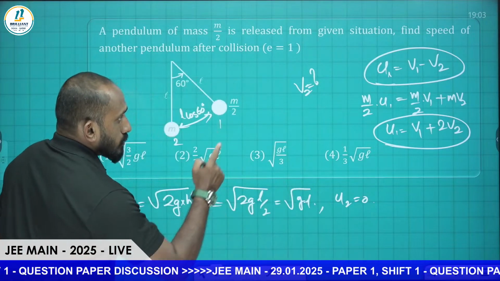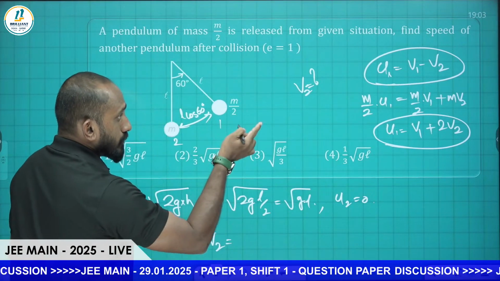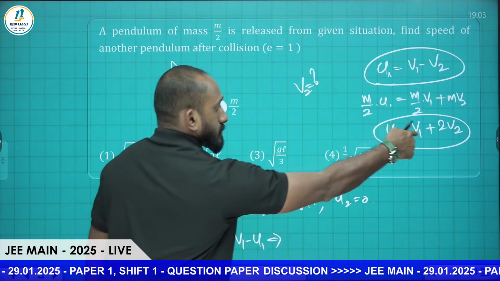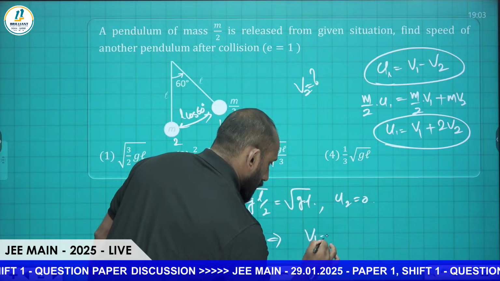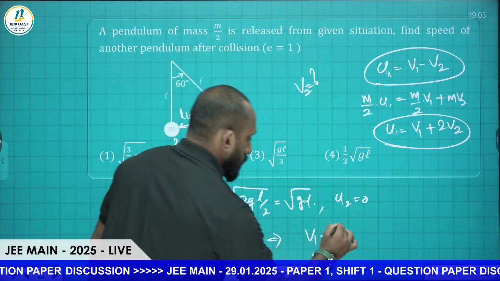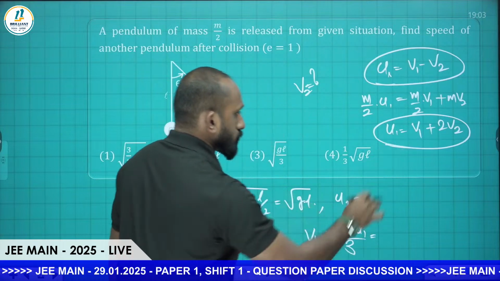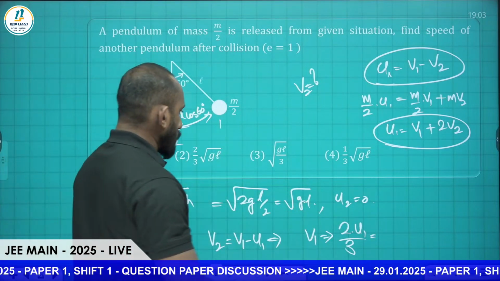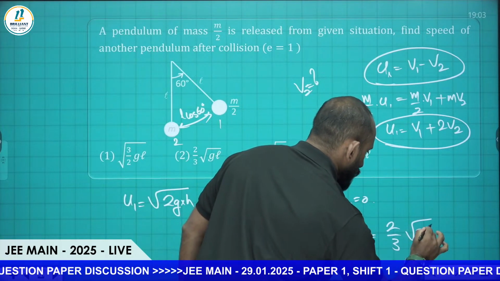U1 is equal to V1 minus V2 we have. So V2 is equal to V1 minus U1. That is substituted in the second equation. So you will get V1 is equal to 2 into U1 by 3. If you substitute that, what is U1 here? Root GL is there. So it is equal to 2 by 3 into root GL.